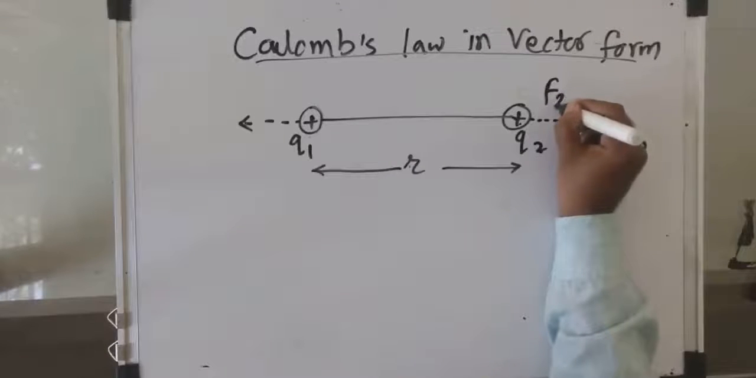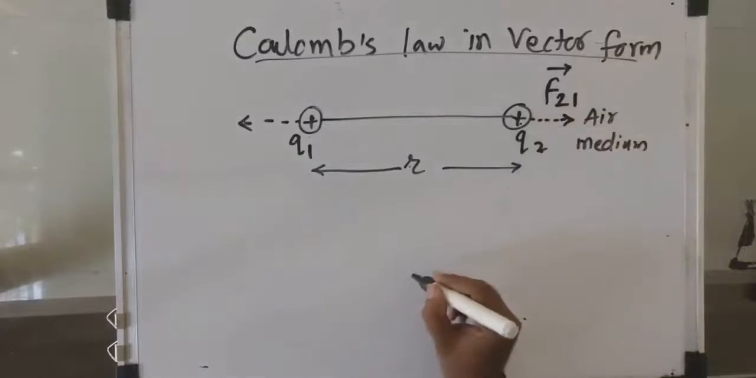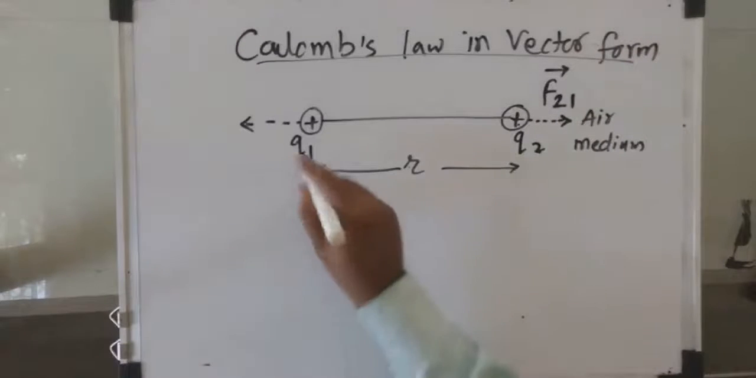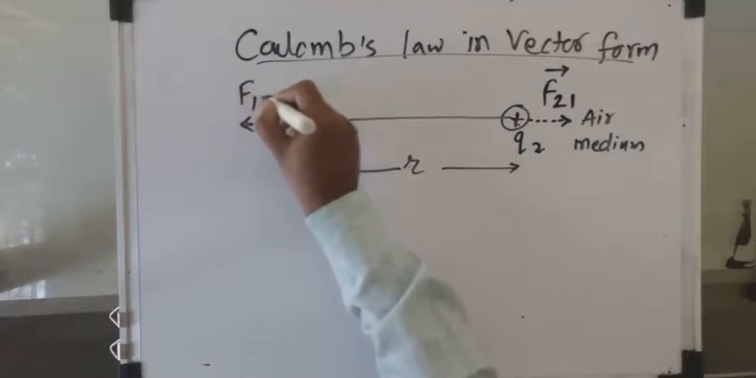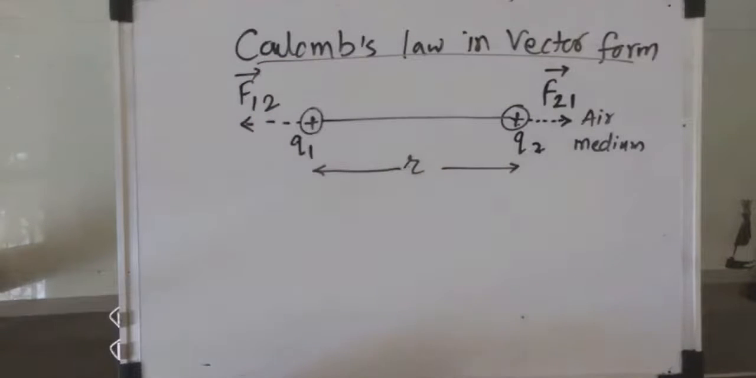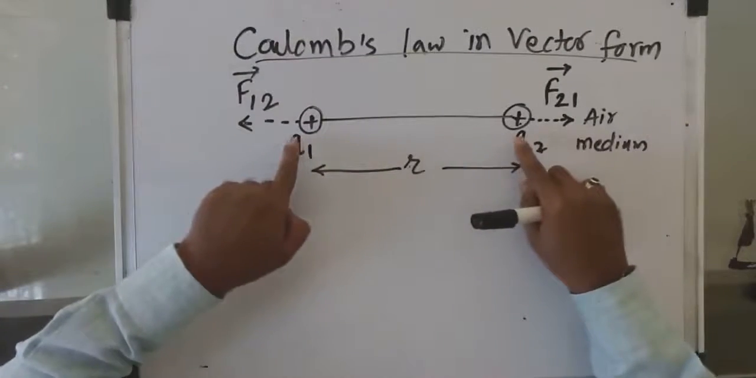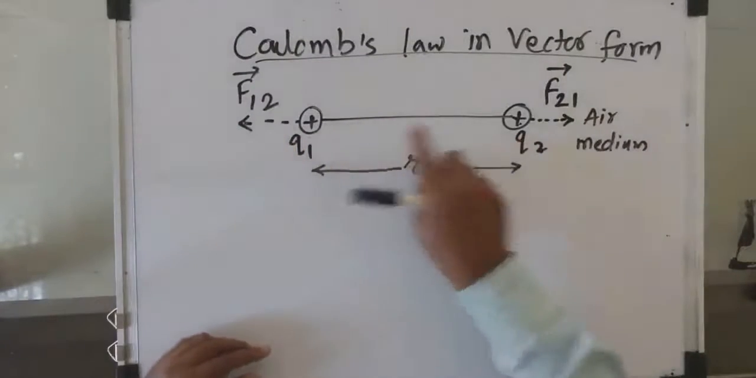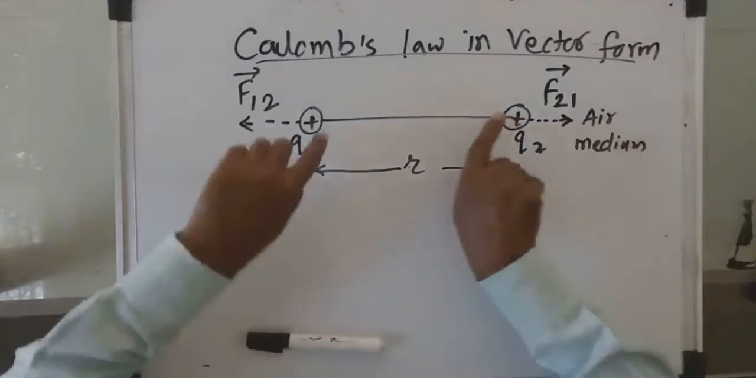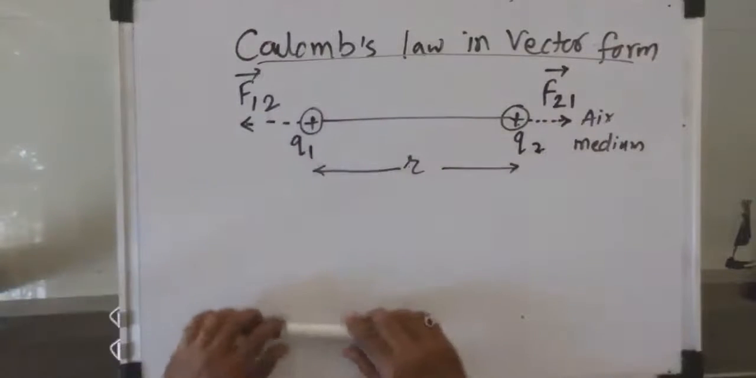How to write this? Force acting on second charge due to first charge. Denote it by the bar. Similarly, force acting on first charge due to second charge is denoted by F1 bar. Why have I shown the directions opposite? Because both are like charges and they repel each other. So that's why they are directed outwards. See here, this is also directed outward, this is also directed outward.